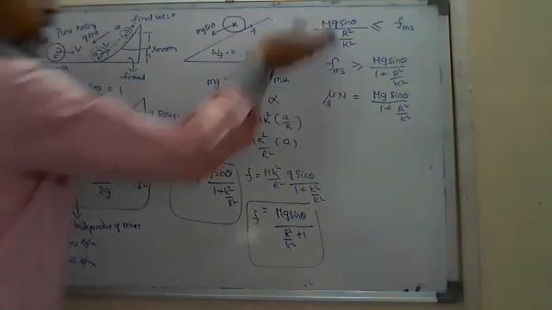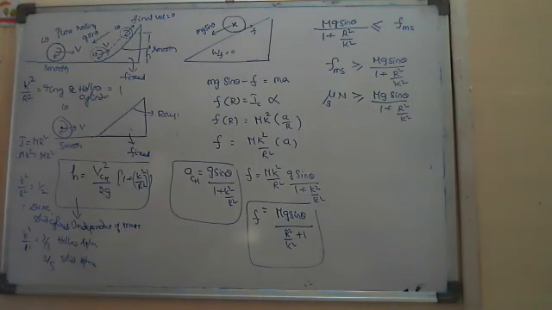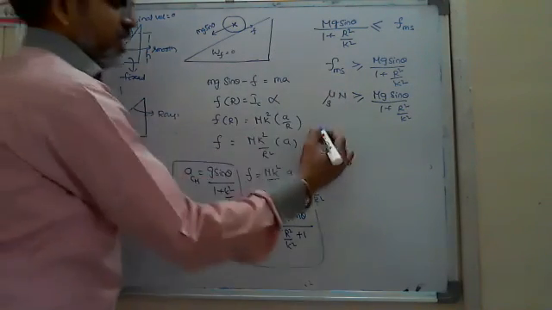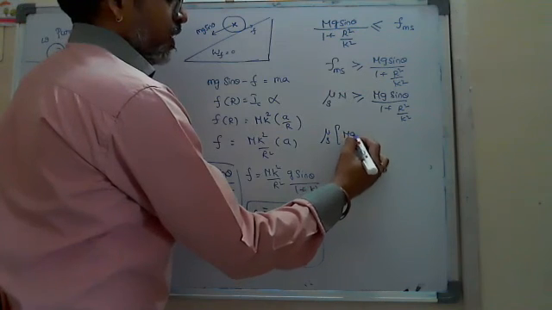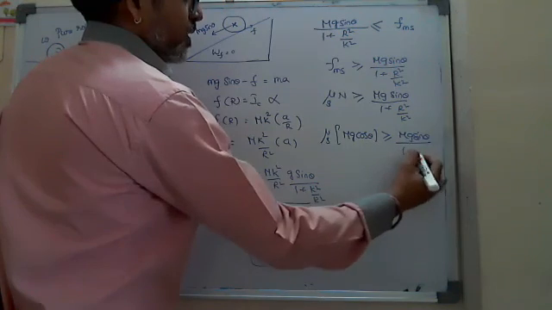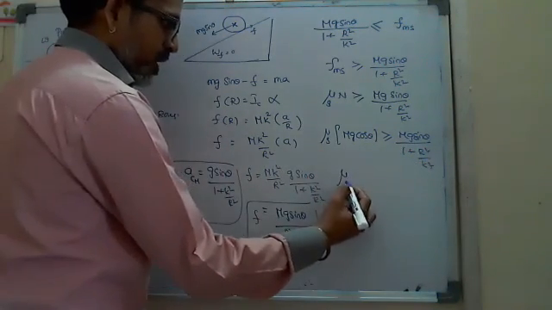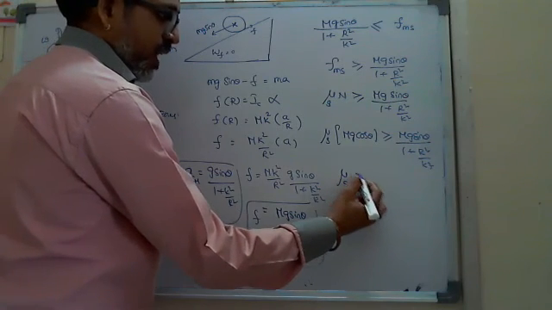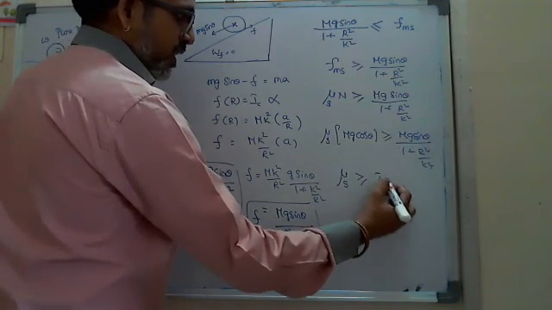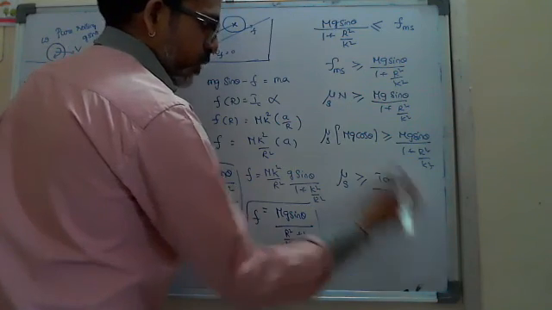Otherwise, if you take this condition, here we have to write greater than or equal to mg sin theta by 1 plus R square by K square. Already you know f_MS can be written as mu s into N. So here f_MS is mu s into N, and N is mg cos theta, which is greater than or equal to mg sin theta by 1 plus R square by K square. Now you are getting the coefficient of static friction. If they ask, it should be greater than or equal to, cancelling mg, sin theta by cos theta, which is tan theta, so tan theta by 1 plus R square by K square.